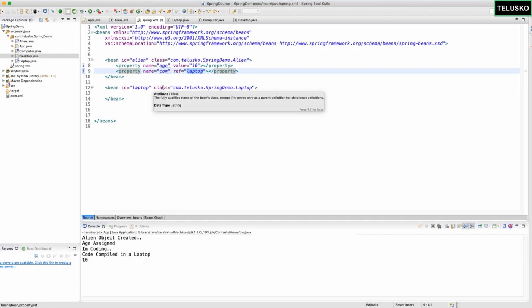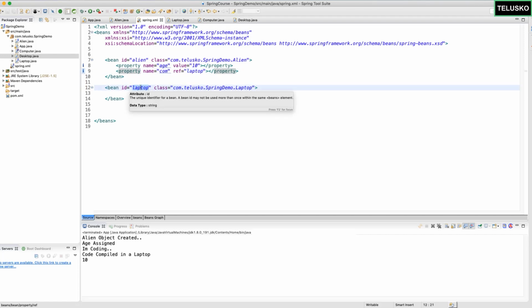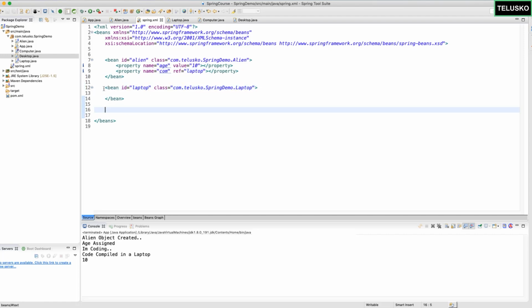Now, what do you think about desktop? Of course, I will talk about desktop in some time, but as of now, it is working because in the bean tag, we have specified laptop. Since we have laptop here, it will work with laptop. If you want to use desktop, of course, you can create a bean for desktop and mention desktop here.